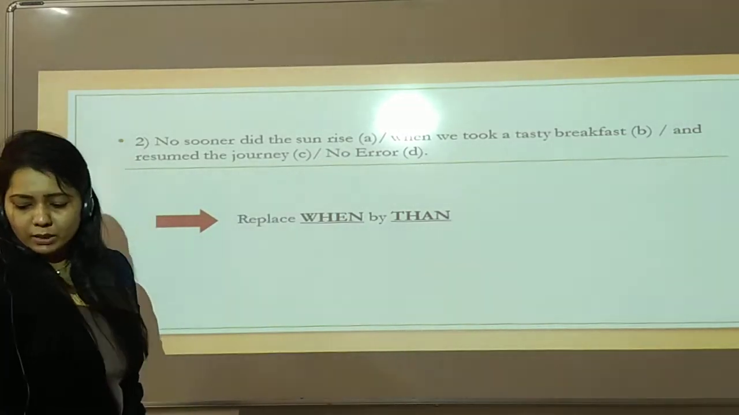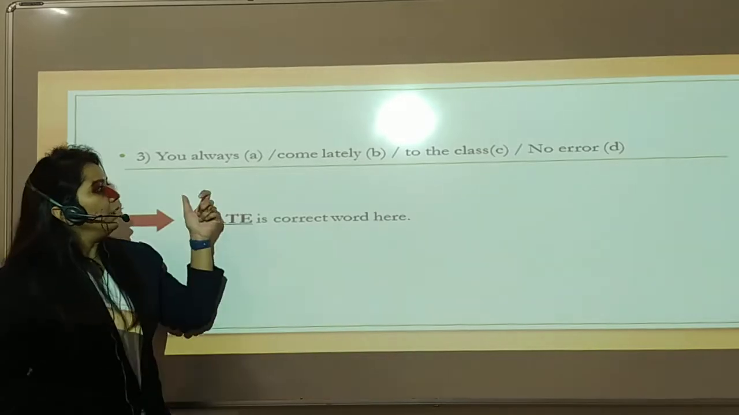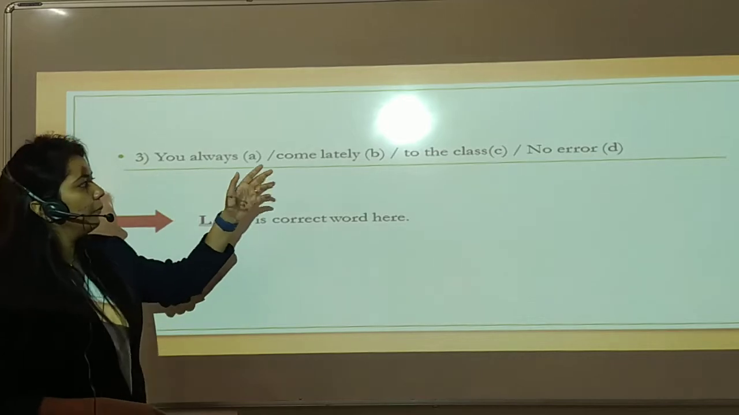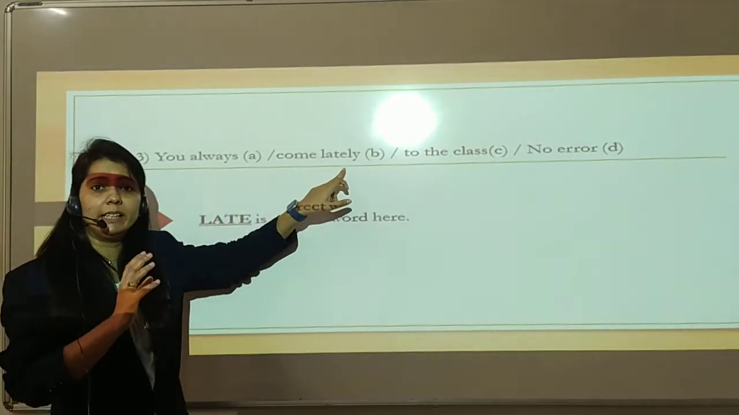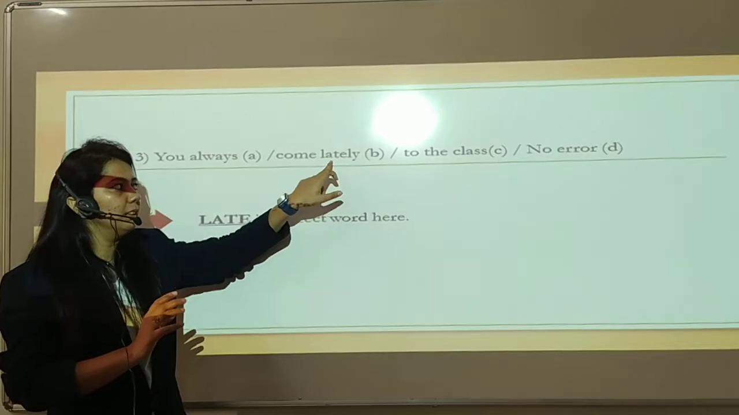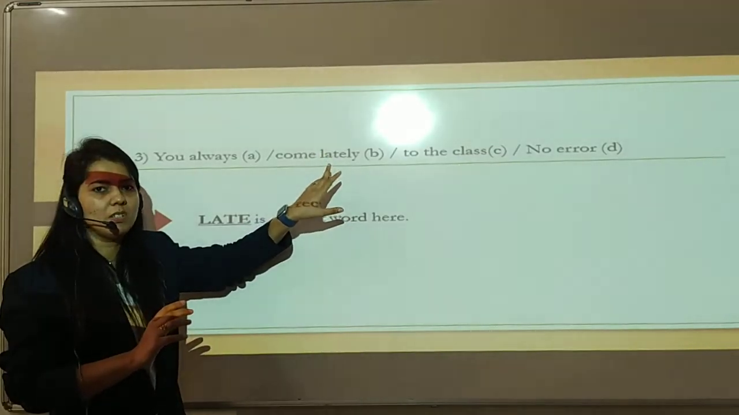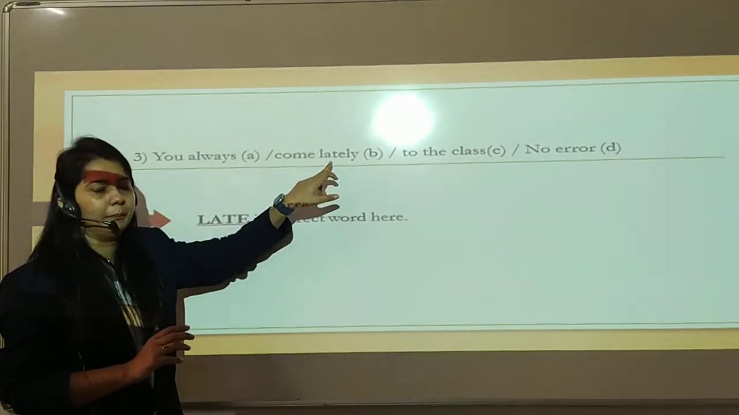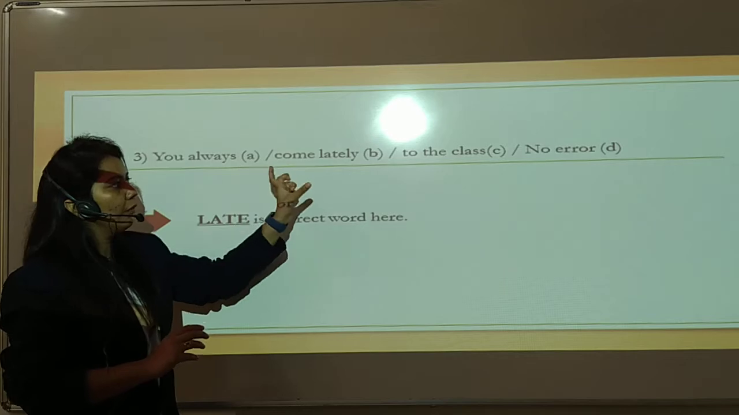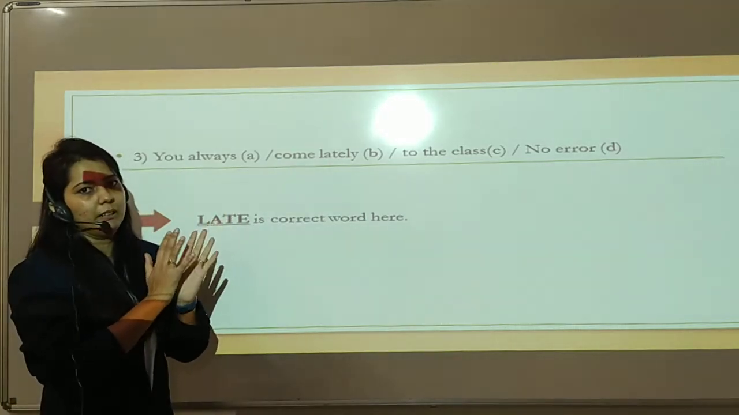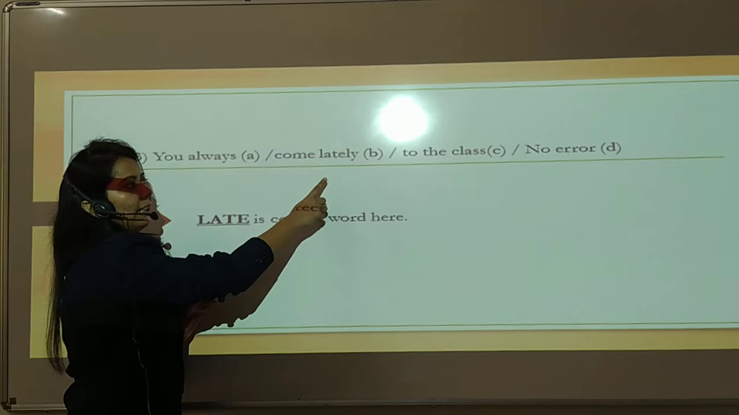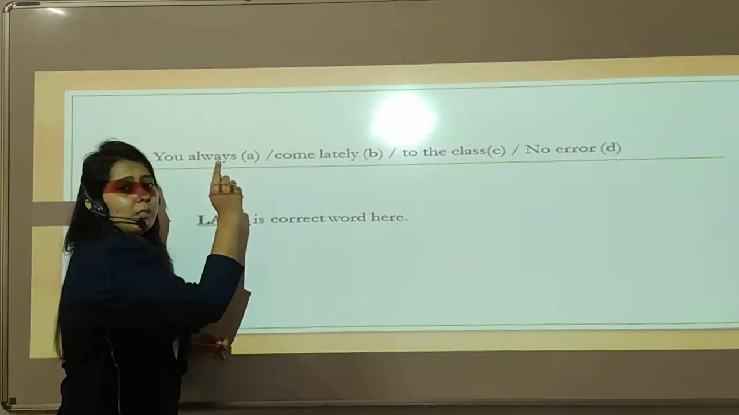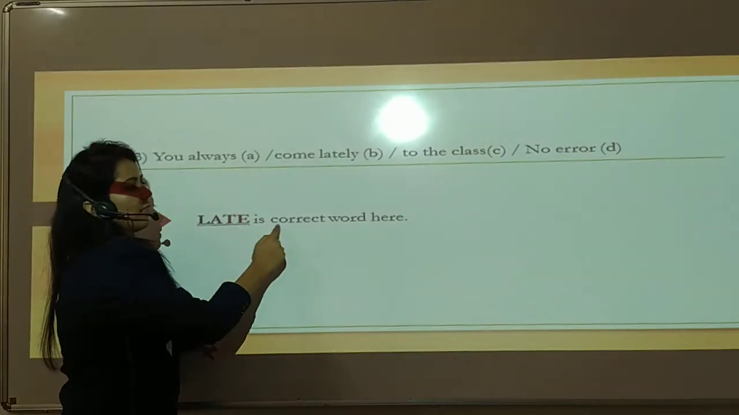Let's see the third question. You always come lately to the class. No error. Lately is a wrong word here. Lately means recently, but here lately is the wrong word. So here you have to put late. Late is the correct word over here. So the error is in part B. You have to go through one part at a time and see in which part the error is. You always come lately to the class: this is a wrong word, so you have to put late here.